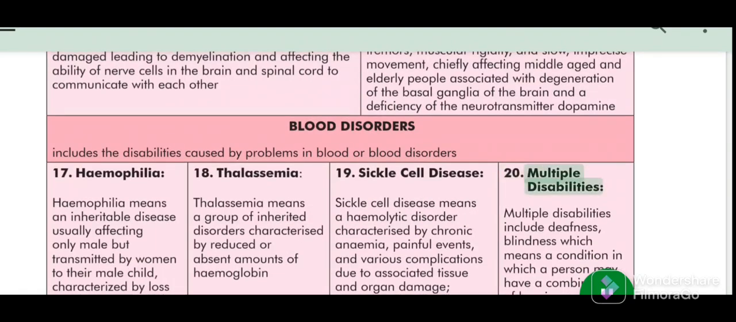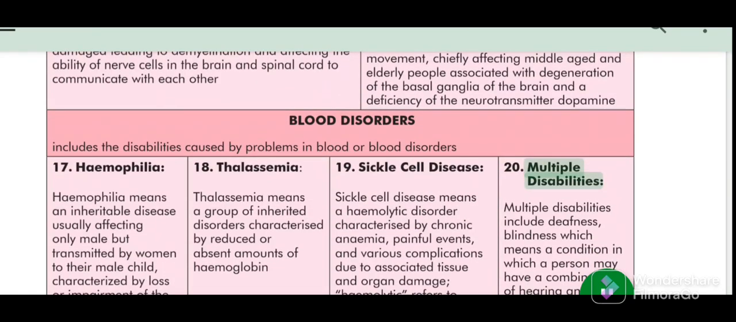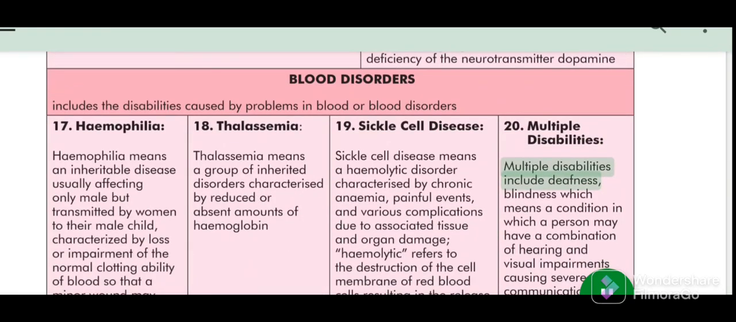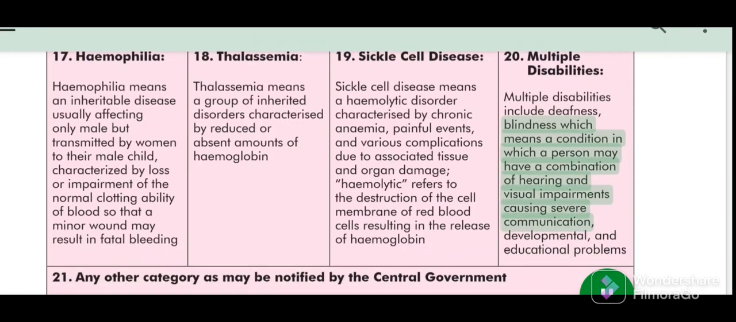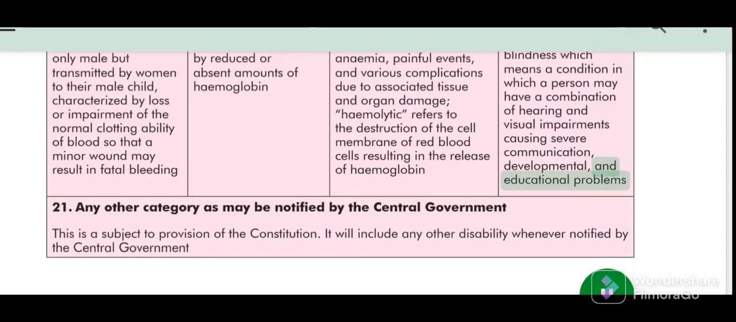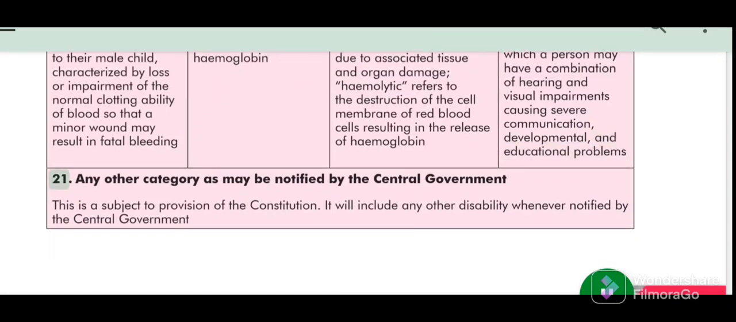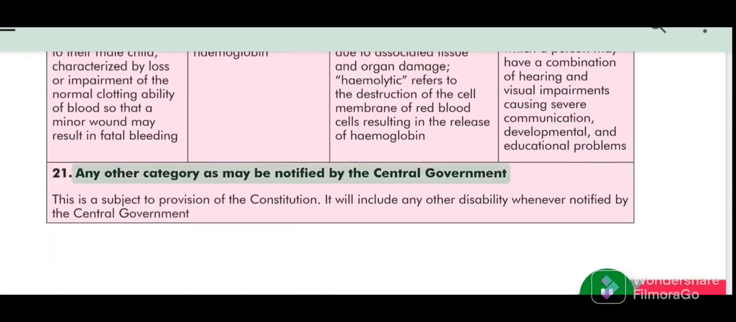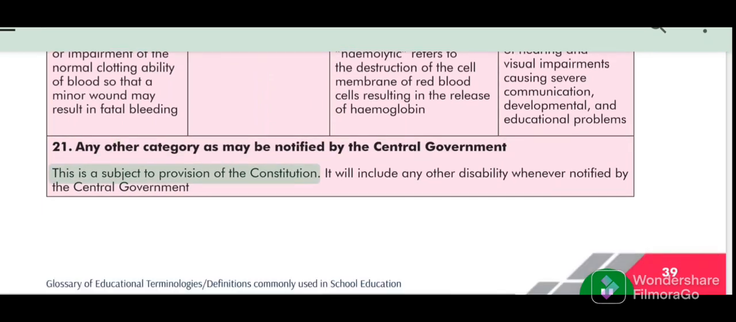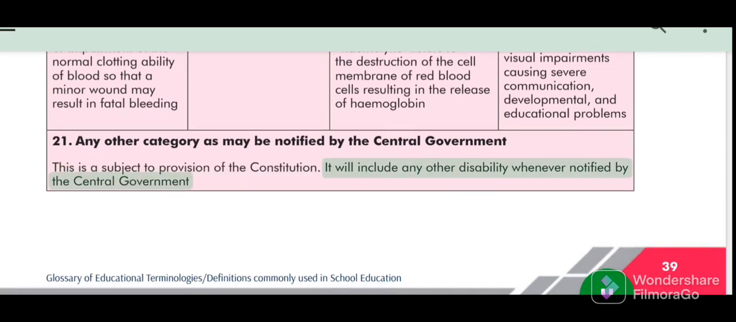20. Multiple disabilities. Multiple disabilities include deafness, blindness, which means a condition in which a person may have a combination of hearing and visual impairments causing severe communication, developmental, and educational problems. 21. Any other category as may be notified by the central government. This is subject to provision of the Constitution. It will include any other disability whenever notified by the central government.